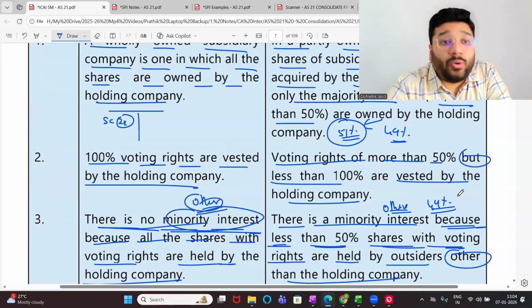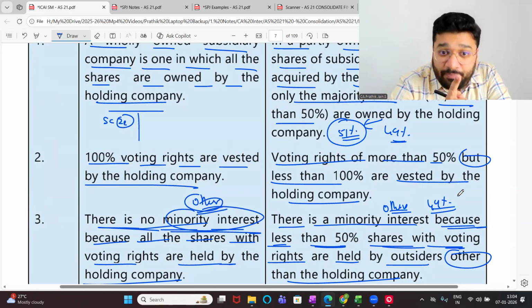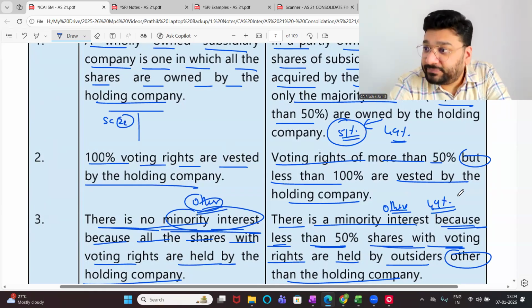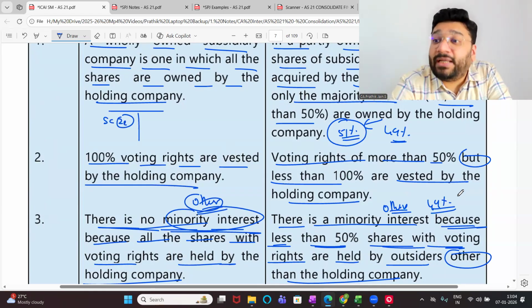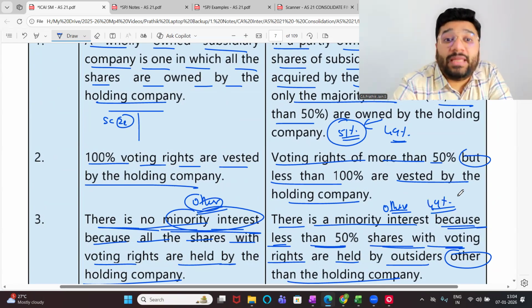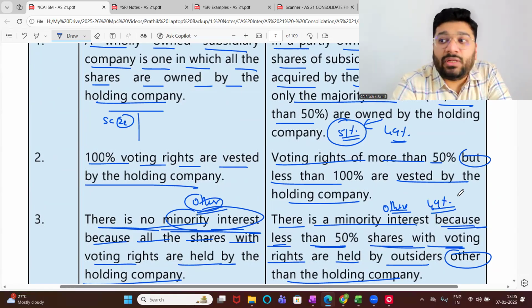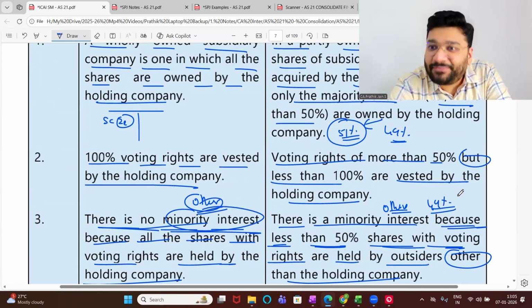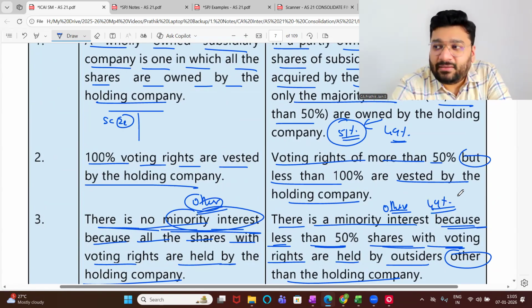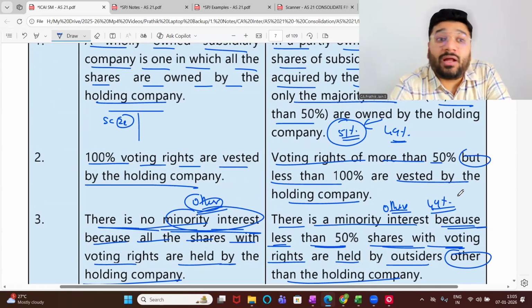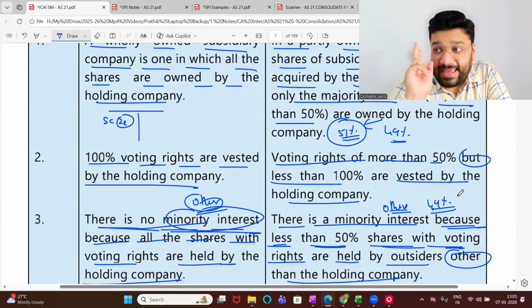This name is not given in the accounting standard. This is given in Ind AS, which you study in CA final. This topic has a continuation in the CA final. And there, they've not used the word minority interest, they've used non-controlling interest. So here, in the inter level, they should use only the word minority interest. But by chance, if they use the word non-controlling interest, please understand they're talking about minority interest only. But in final, the word will not be minority interest, it will be non-controlling interest. Where? In Ind AS.